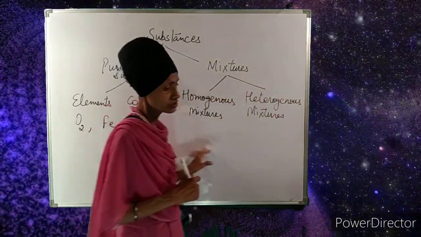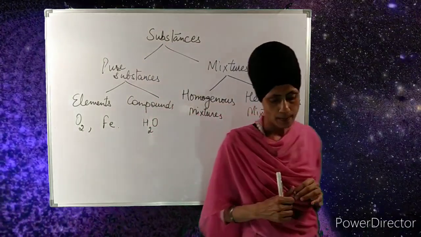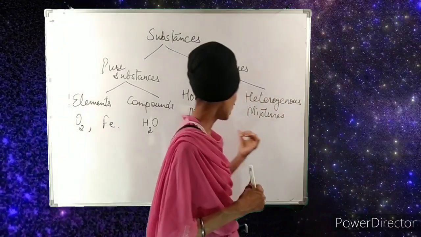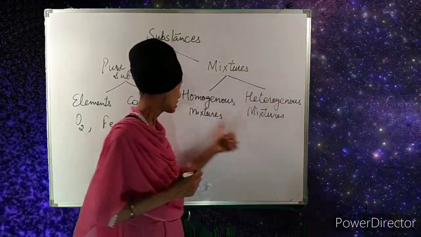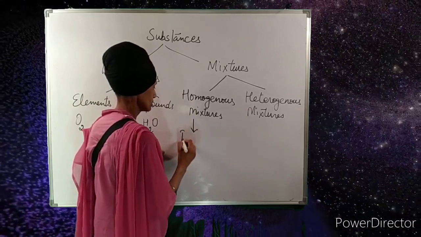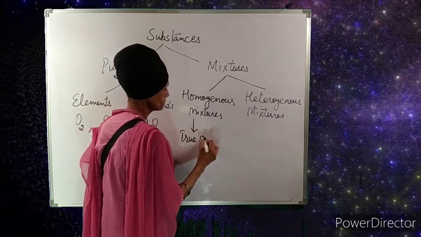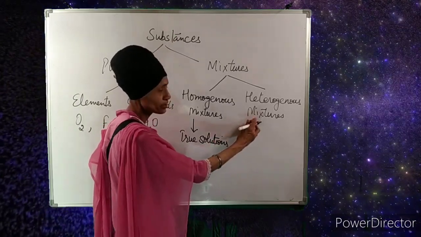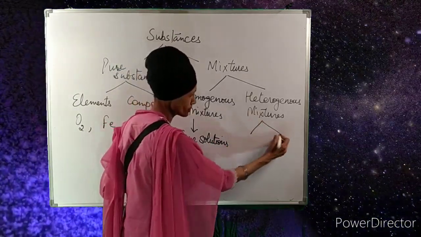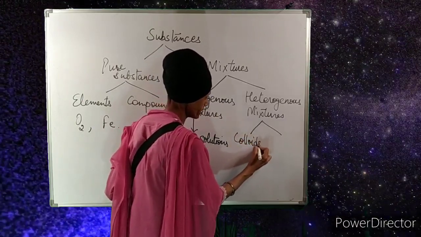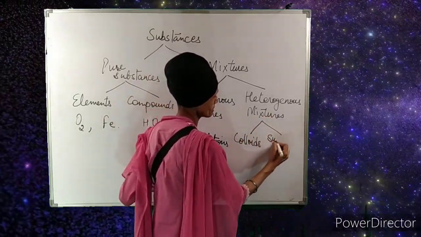Now we will discuss the main types that come under the homogeneous and heterogeneous mixtures. Under the category of homogeneous mixtures, solutions come, and under the category of heterogeneous mixtures, two further types, colloidals, or you can say colloids, and suspensions, are considered.